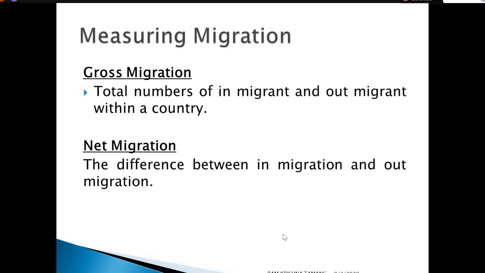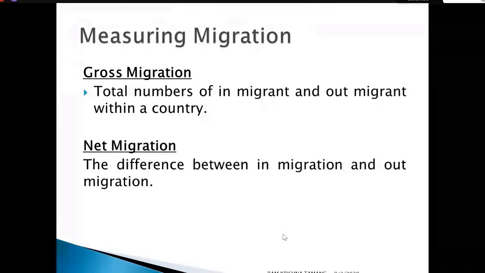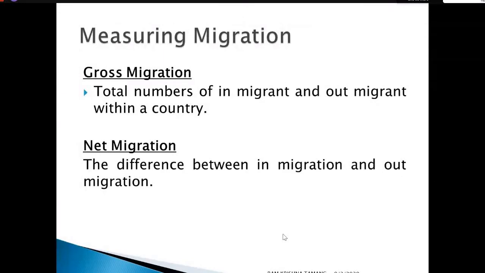There are different measuring tools or devices for measuring migration. That means the different tools inside the demographic study of the vital event migration. The first one is gross migration, the total number of in migrants and out migrants within the country. That means the number of entering foreigners and the number of outgoing nationals within the country is said to be gross migration.